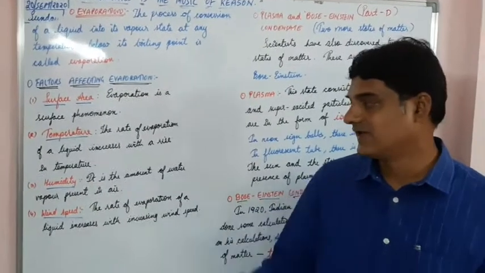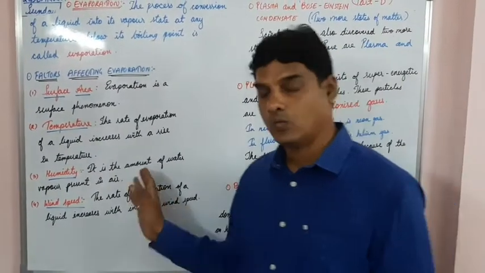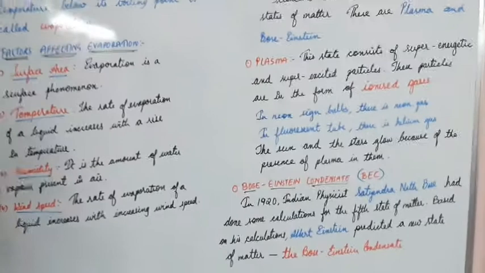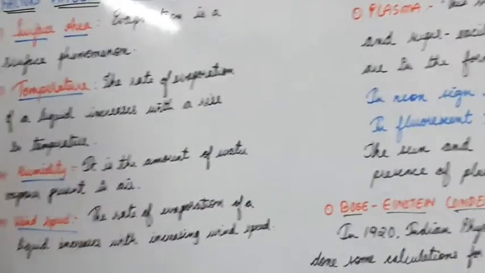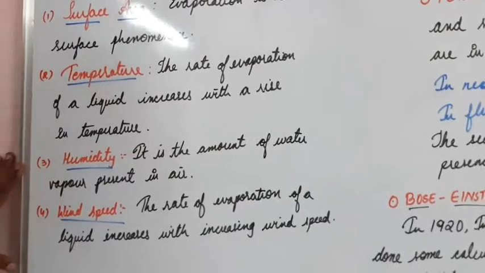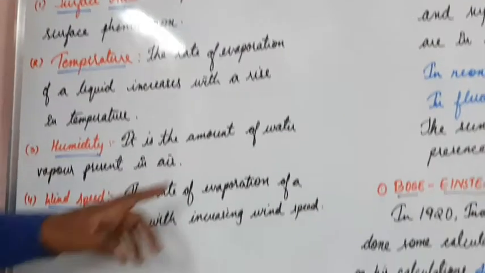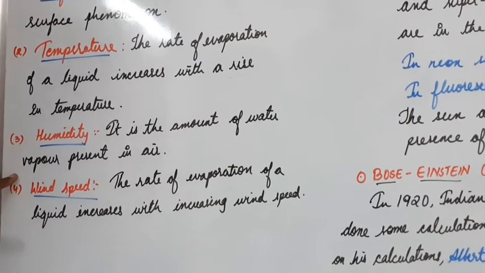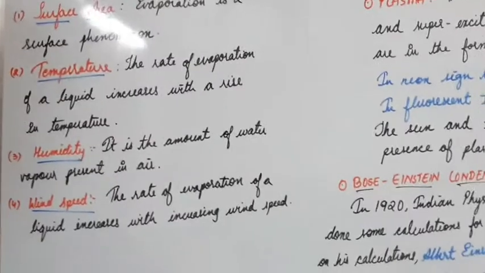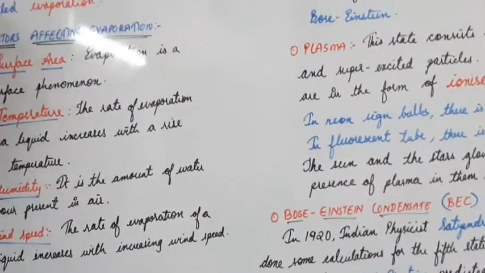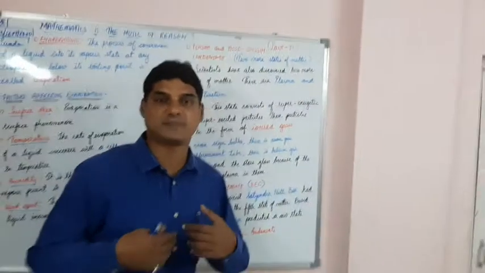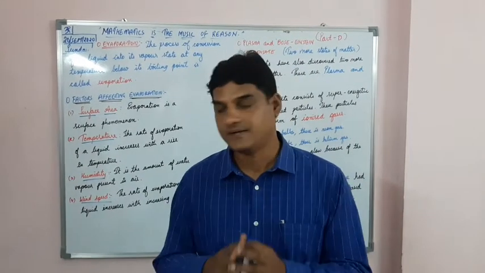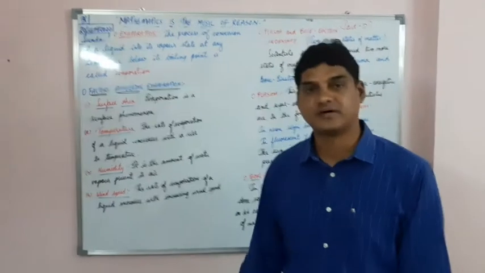And humidity is the amount of water vapor that is present in air. The amount of water vapor present in air, students. So the air which is around us cannot hold more than a definite amount of water vapor. It cannot hold more than a definite amount of water vapor at a given temperature. So that is the capacity level. How much is the capacity? I can eat 5 chapatis. If 6 or 7 chapatis are given, I cannot eat it. Clear? So humidity is the amount of water vapor present in air.